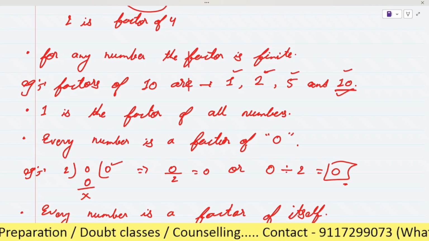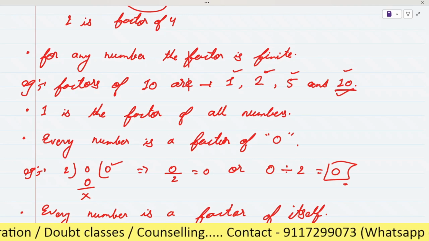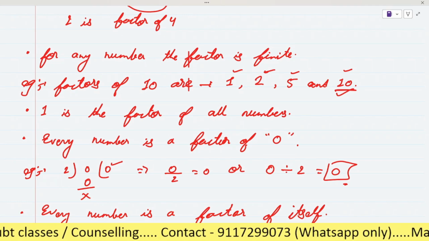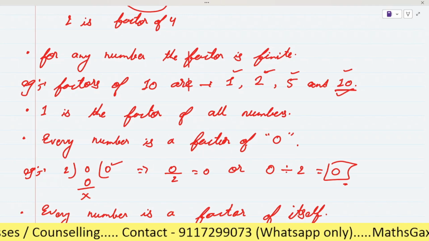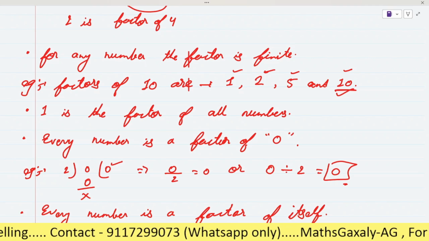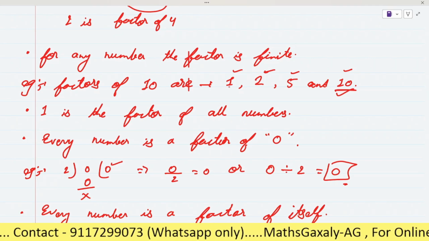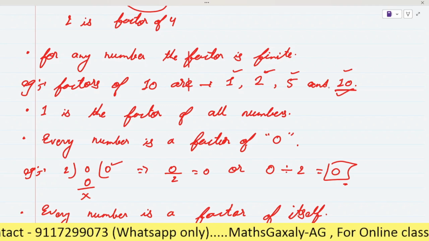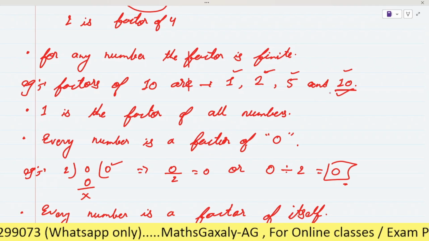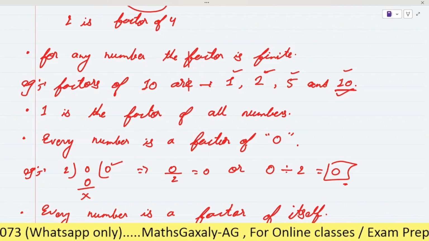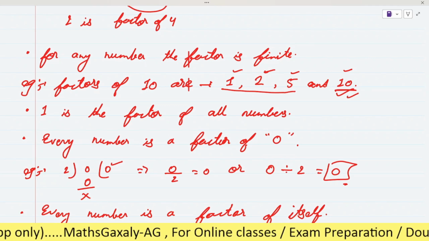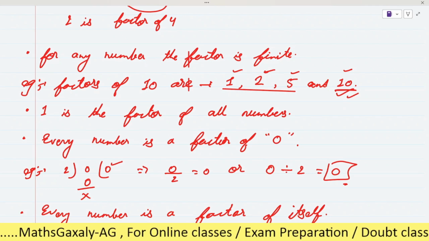Second point: the factor of a number other than 0 is smaller than or equal to the number. As you can see here, the factors of 10 are 1, 2, 5 and 10. All the factors are smaller than 10 or equal to 10, right? These factors are smaller than 10 and this factor is equal to 10. Is it clear here?